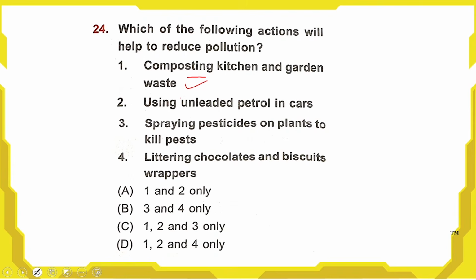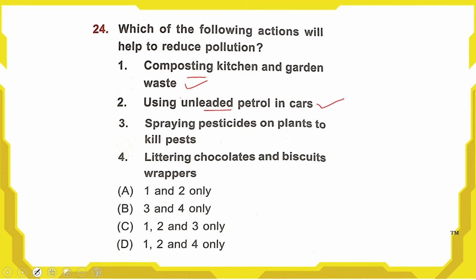Because automobiles are fitted with an automatic catalytic converter, and this catalytic converter can prevent air pollution. But if you use leaded petrol, then this catalyst can be inactivated. If we use lead-free or unleaded petrol, then the catalyst can be activated and it does not cause air pollution. So use unleaded petrol in cars. This is also right. It can reduce pollution.